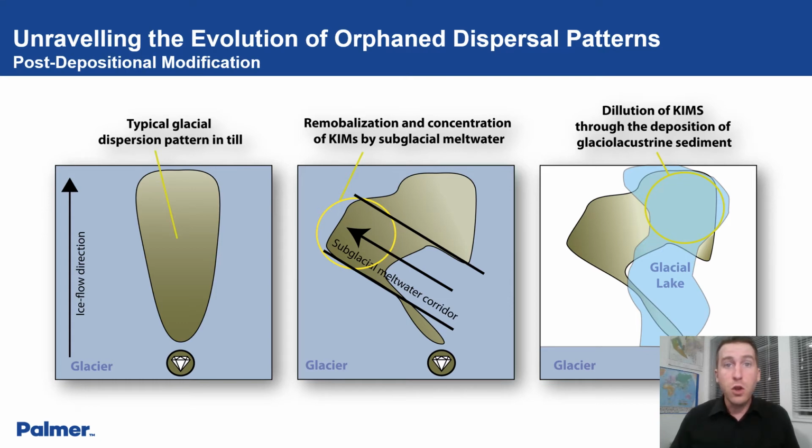On the right, we add one more complication of a glacial lake. It deposits largely barren material over top of the dispersal, which then cryoturbates into the till, resulting in a dilution of the primary dispersal. So how does that translate to our surface sampling results?